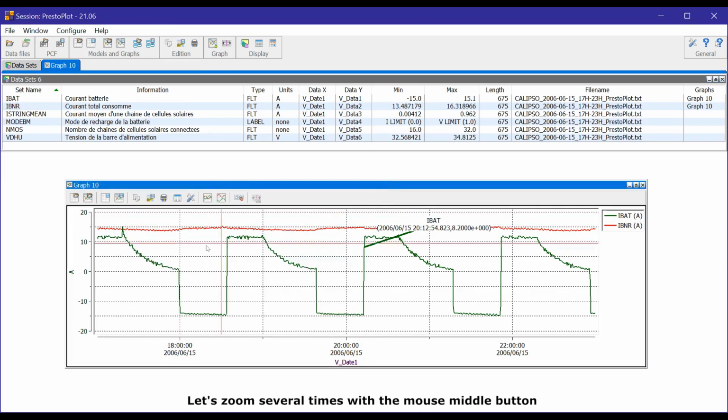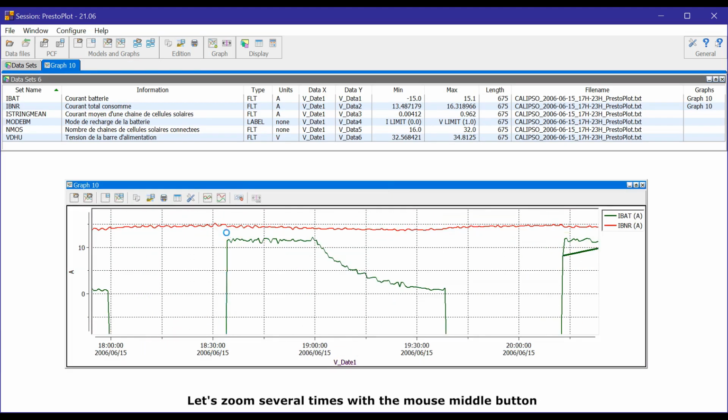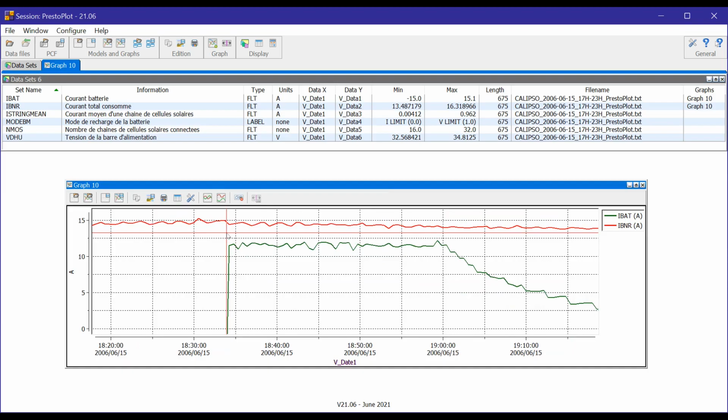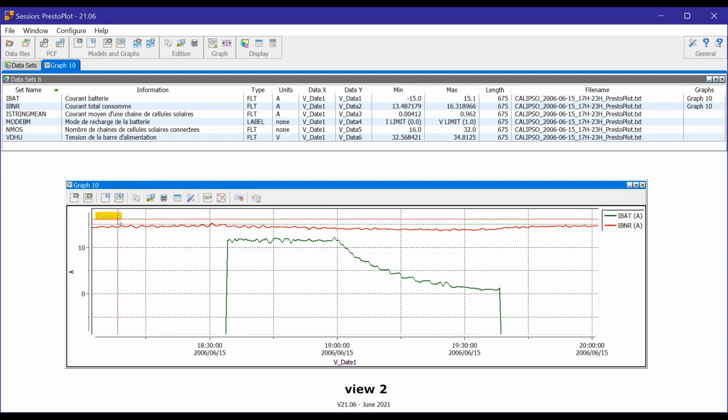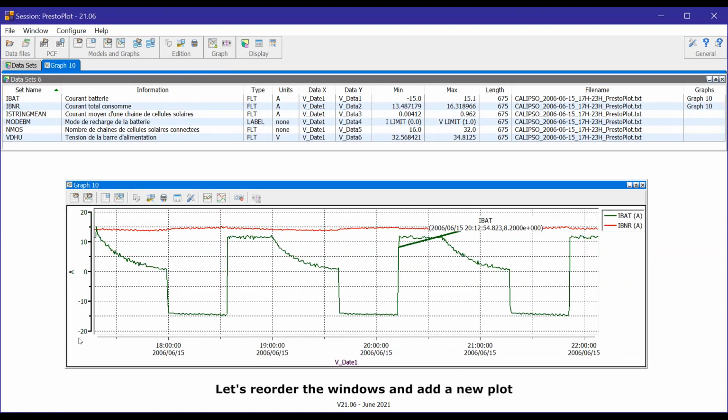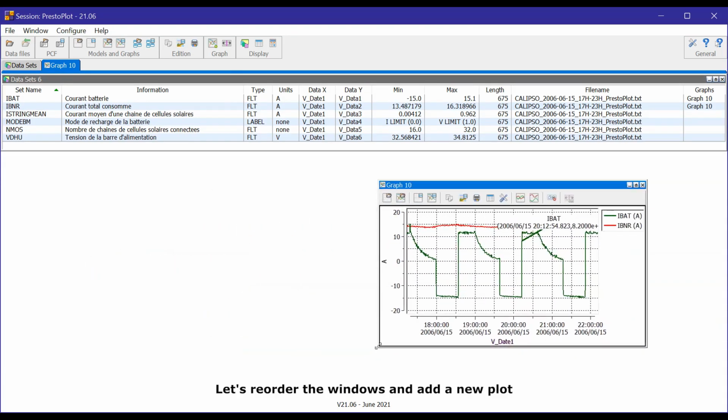Let's zoom several times with the mouse middle button. A right-click in the plot brings back the previous view. View number 3. View number 2. Let's reorder the windows and add a new plot.